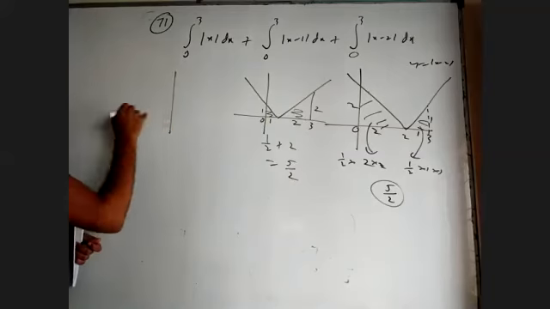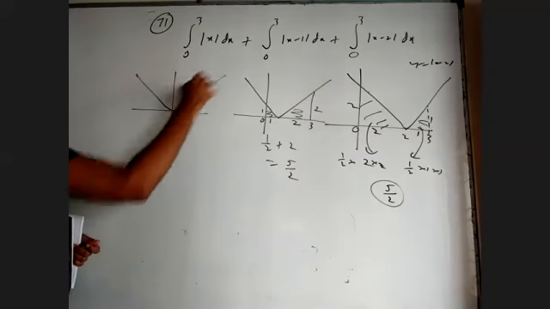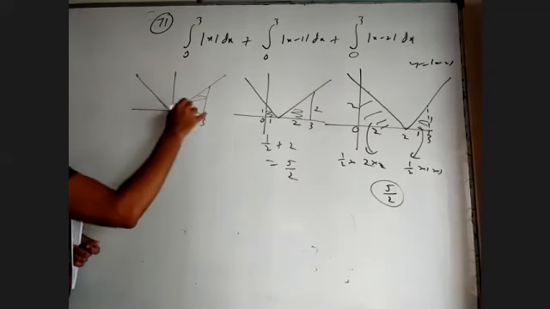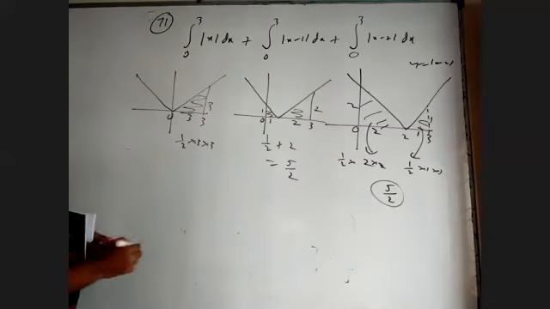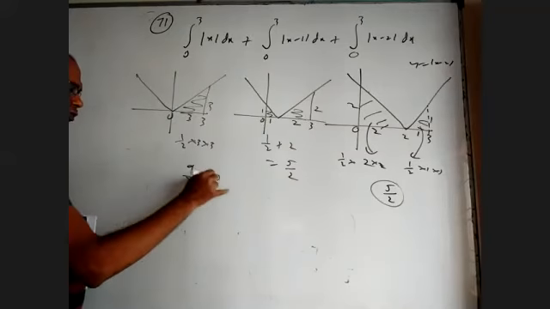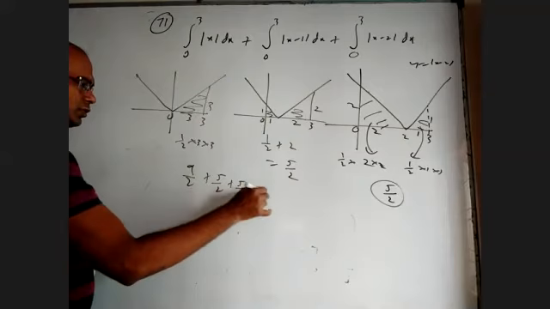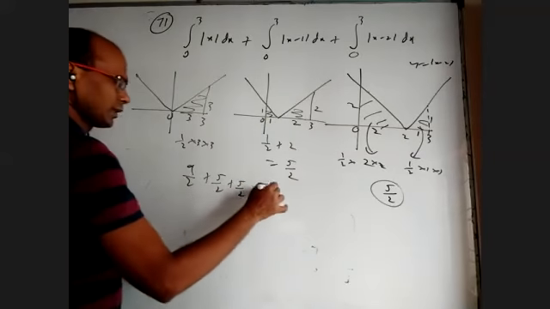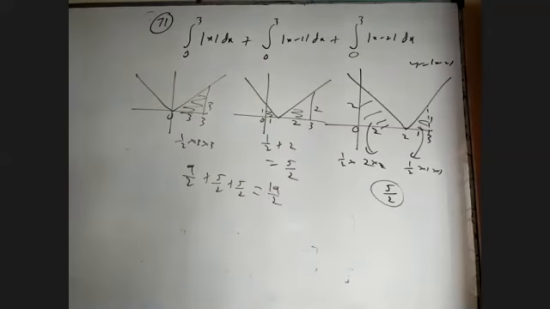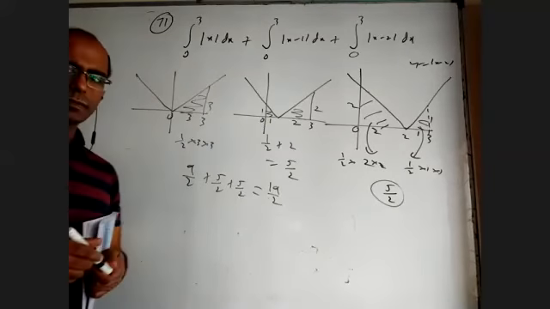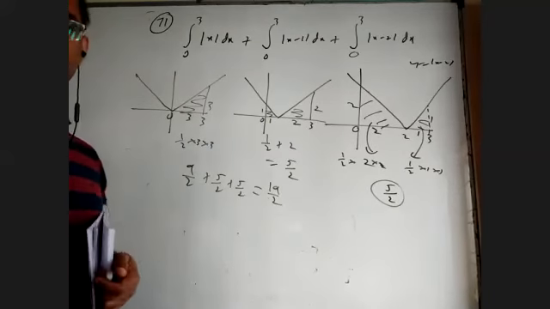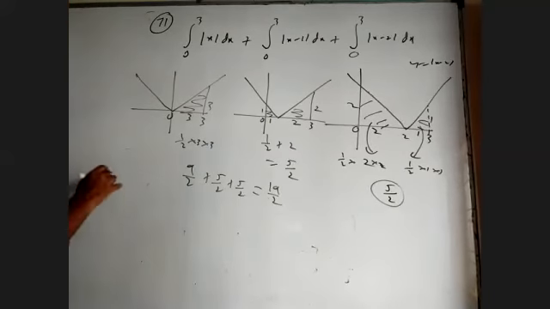This one is the simple mod x graph. I want between 0 and 3 a simple triangle with base 3 and height 3, half into 3 into 3. So we'll get 9 by 2 plus 5 by 2 plus 5 by 2. 5 by 2 plus 5 by 2 is 5, so it will be 19 by 2. Once you understand, if you know the graphs thoroughly, it will be very quick. We don't have to write much. Directly you can write down. Okay, if you don't want to do it from the graph, our usual method.